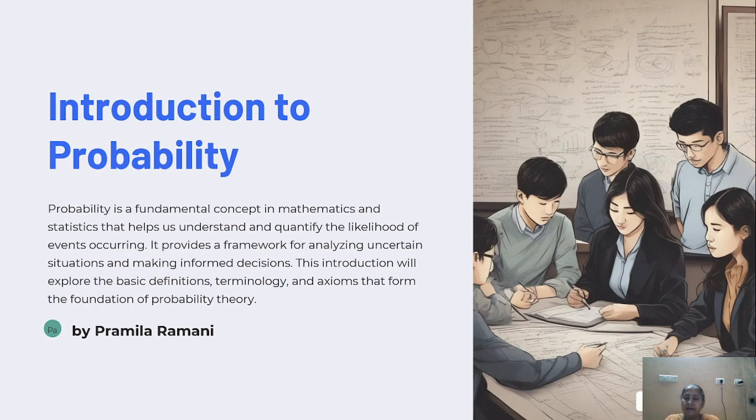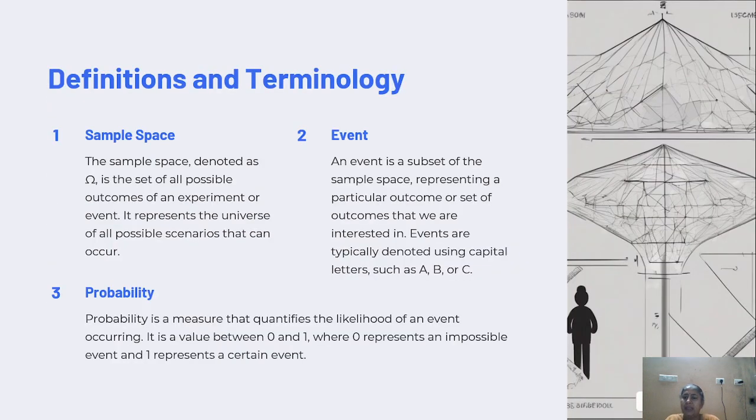Probability is a fundamental concept in mathematics and statistics that helps us understand and quantify the likelihood of events occurring. It provides a framework for analyzing uncertain situations and making informed decisions. This introduction will explore the basic definitions, terminology, and axioms that form the foundation of probability theory. Definitions and terminology. Sample space. The sample space, denoted as lambda, is the set of all possible outcomes of an experiment or event. It represents the universe of all possible scenarios that can occur.